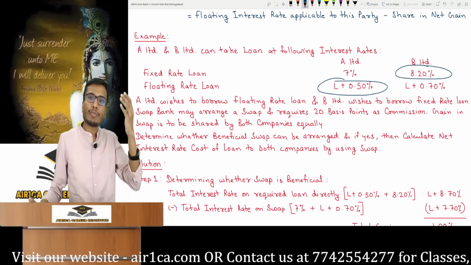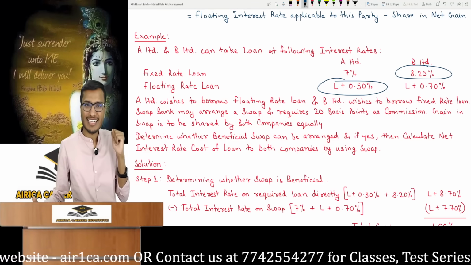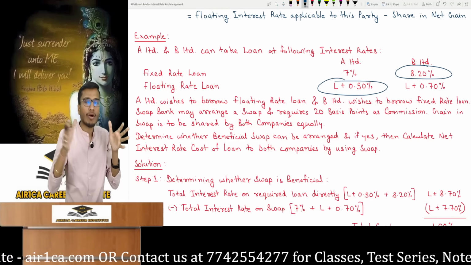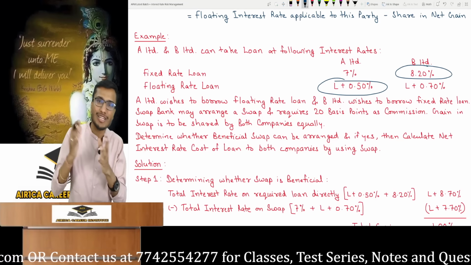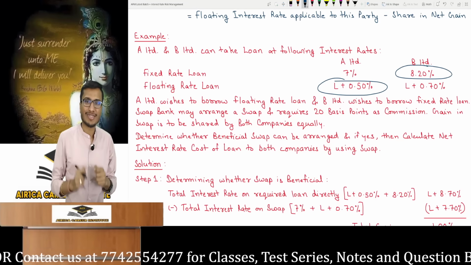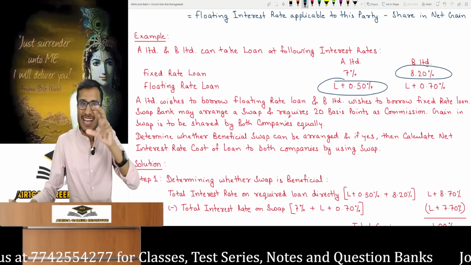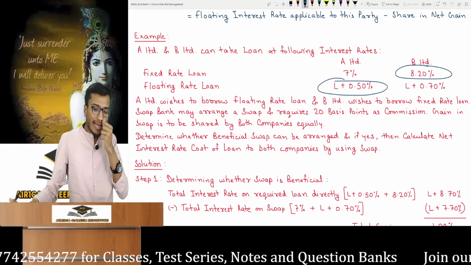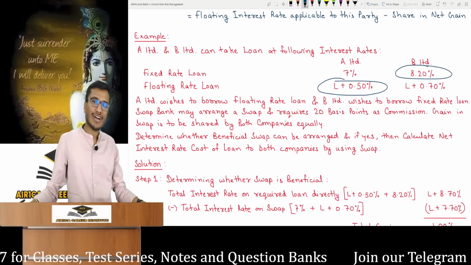Remember that getting a bank loan involves many things and it's not approved quickly in just 2 minutes. You get only one loan at a time. You have to provide many conditions, documents and everything. And it's not like you get 2 or 3 loans at once. That doesn't happen. So I can only get one loan at a time. Both parties can only get one loan each at a time. So B Limited told A to take a loan at a fixed rate and give it to him. He will benefit from it.